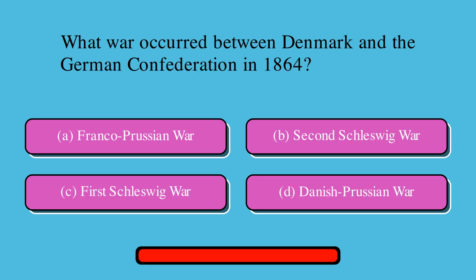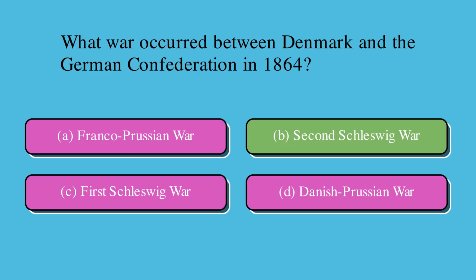What war occurred between Denmark and the German Confederation in 1864? Is it A. Franco-Prussian War, or B. Second Schleswig War, or C. First Schleswig War, or D. Danish-Prussian War? Correct answer is B. Second Schleswig War.